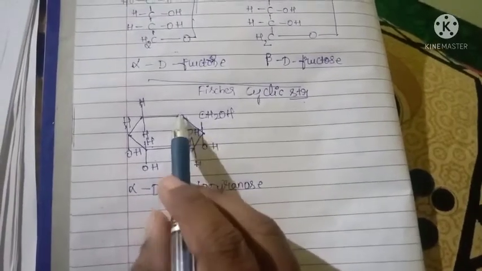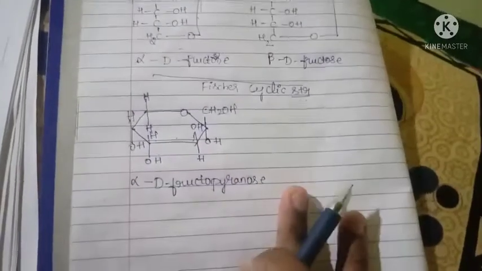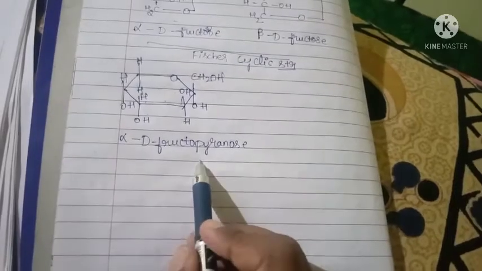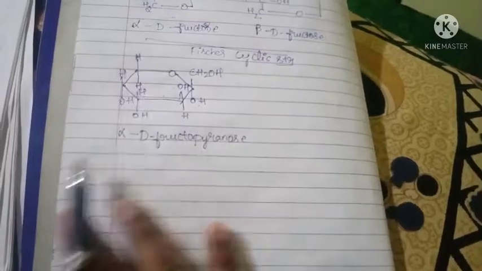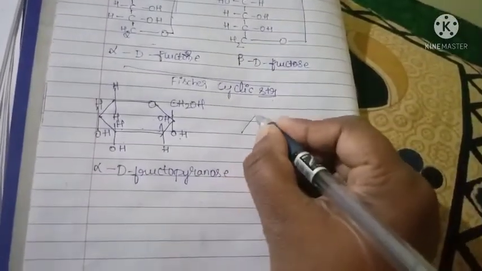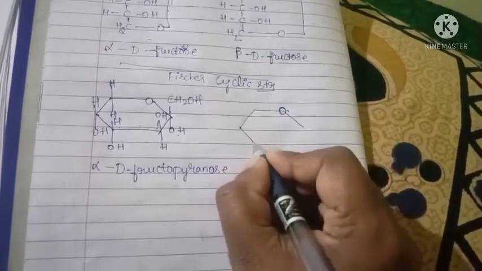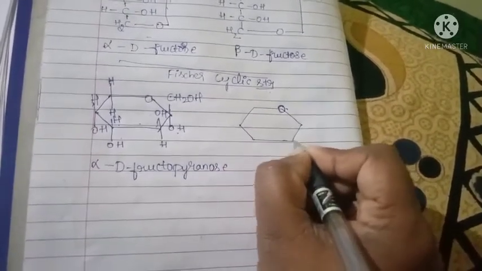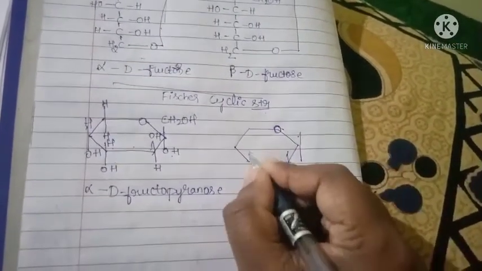If you draw a benzene-like ring and write oxygen in it, this is called a pyran. This is called a furan ring. Then here we write alpha D fructopyranose because the OH group is present below the plane. Next, you have to carefully practice the structures of carbohydrates, not only glucose but also fructose, mannose; other structures are also present.